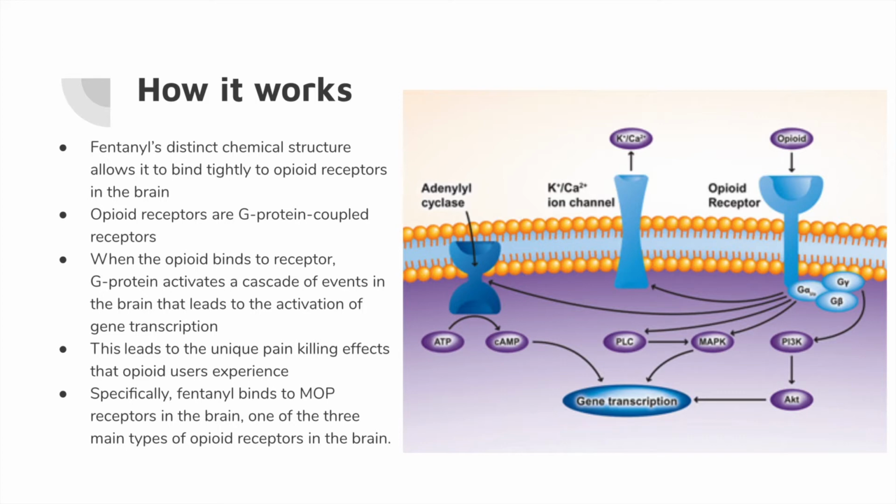One of these qualities that most opioids are used for is the pain-killing effect that is caused by gene transcription in the brain. Specifically, fentanyl binds to MOP receptors, which are one of the 3 main types of opioid receptors in the brain, and it's the same type that other opioids like morphine and heroin bind to.